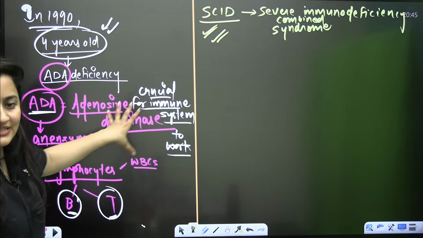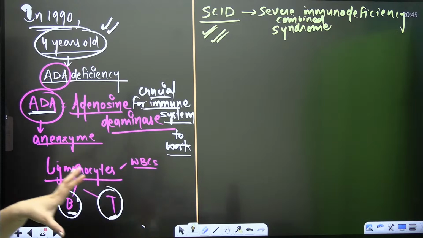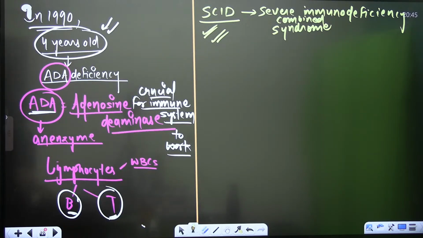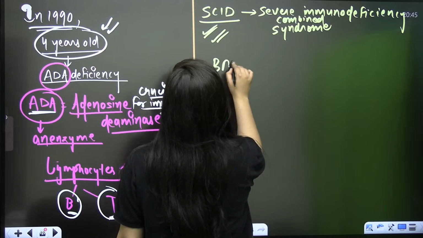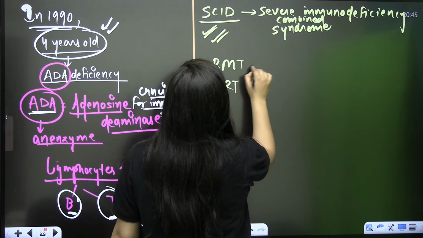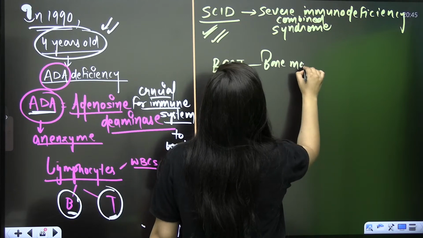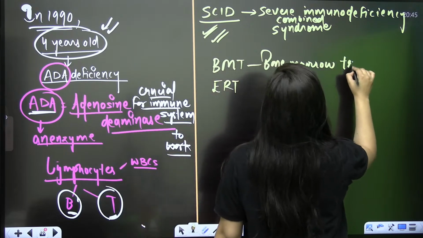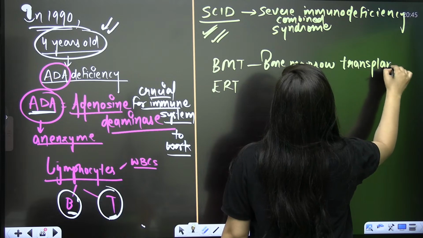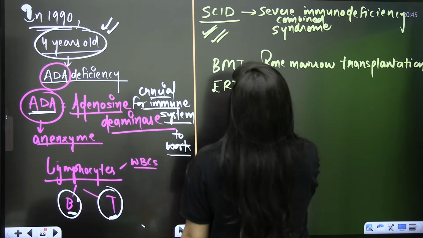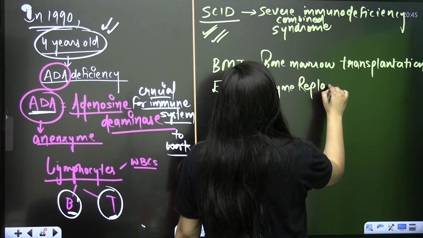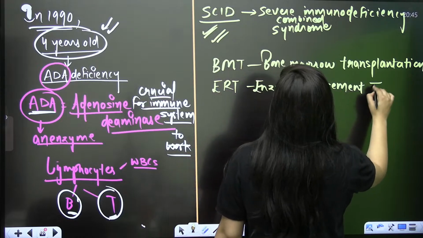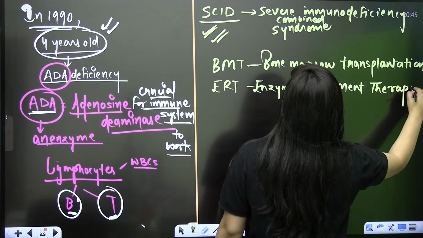So when you talk about this particular case, what was done? In some children, ADA deficiency is cured with BMT or ERT. BMT means bone marrow transplantation. ERT means enzyme replacement therapy.